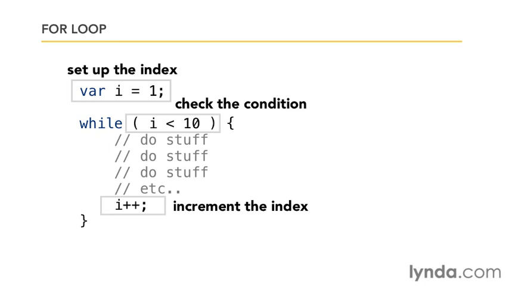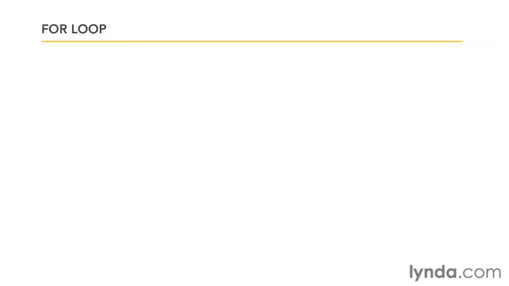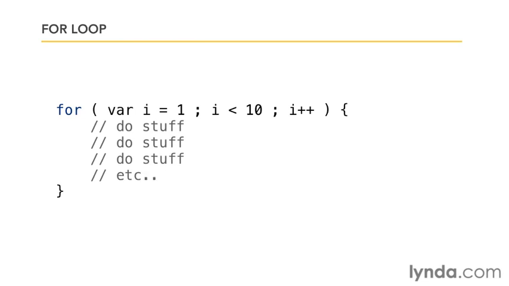And this is so common that there's even a shorthand way of doing this, a thing that brings all these together, the for loop. With this, you actually bring those 3 pieces together inside the parentheses. They're all there at the top. So regardless of what's in your loop, again, it doesn't really matter. Whatever's between the braces will be executed, whether it's simple or complex. But the loop itself has 3 pieces.